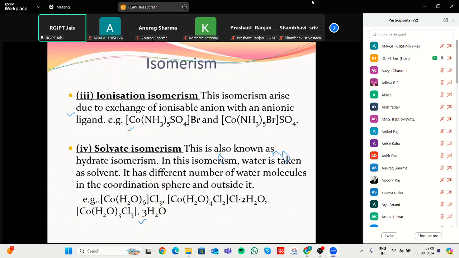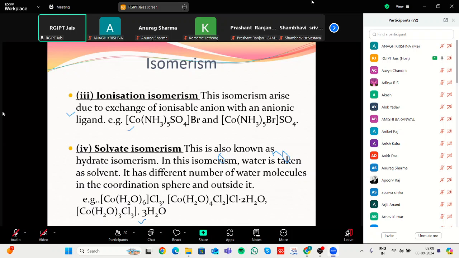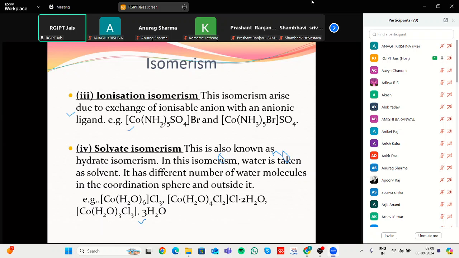Next is ionization isomerization. Ionization isomers have the same structure composition but differ in the ligand that is in the ionization. Means the ionizable ligand has different connectivity.